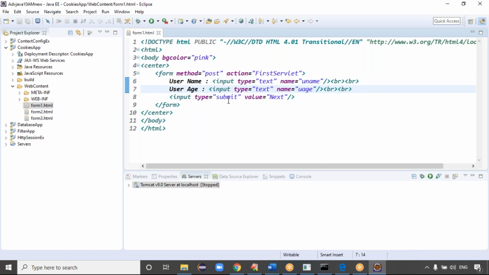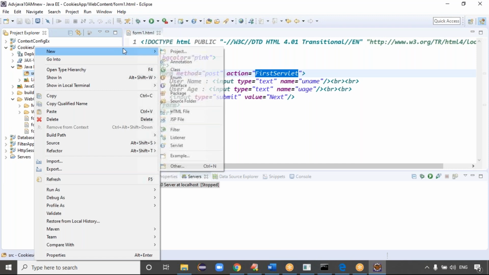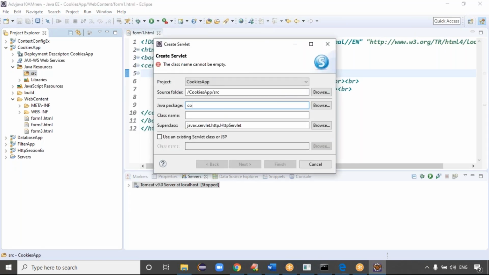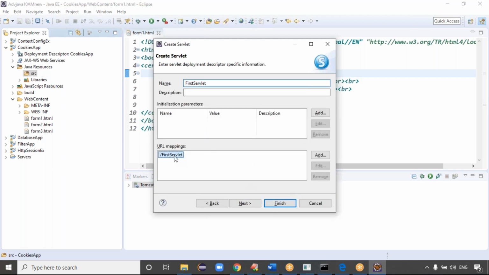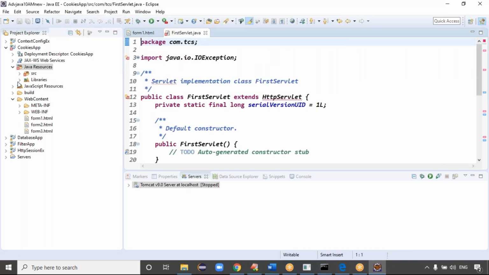Exactly. So in this case, I want to create a servlet, guys. First one is FirstServlet. Go to the Java resources, src, right click, click on new, and create the servlet. The package name is com.tcs, and the class name is FirstServlet. Click on next. By default, class name is the URL pattern. Click on finish.